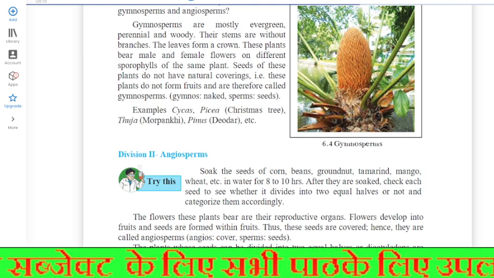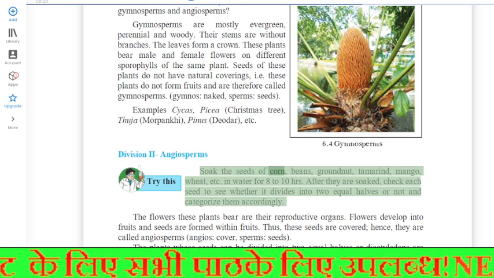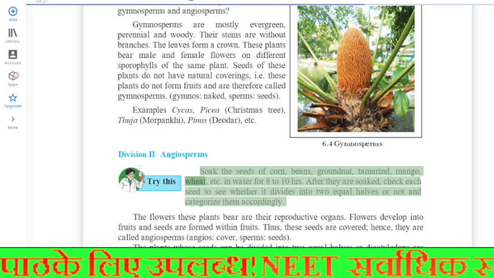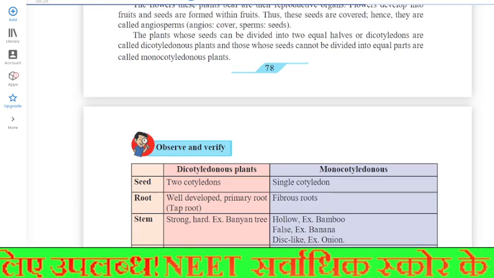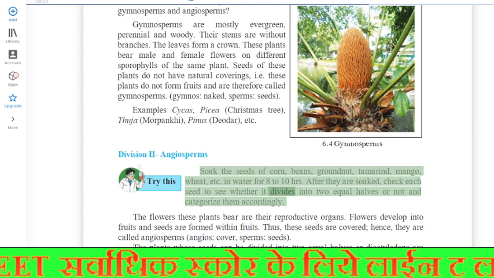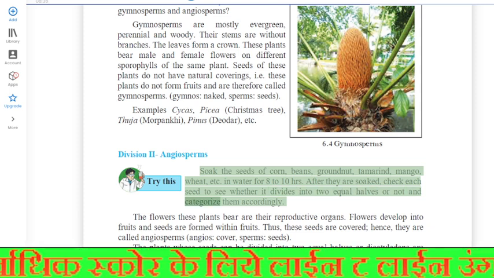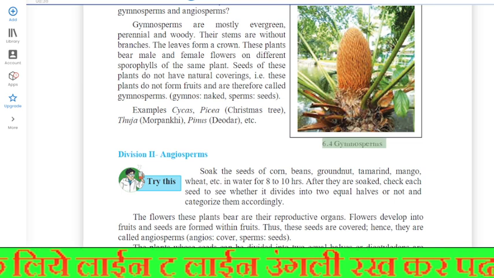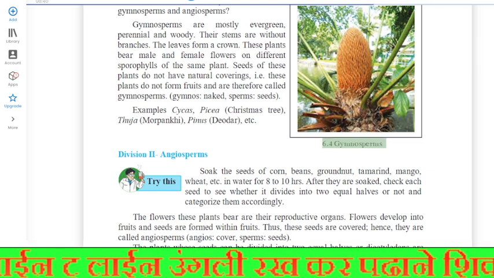Try this. Soak the seeds of corn, beans, groundnut, tamarind, mango, wheat, etc. in water for 8 to 10 hours. After they are soaked, check each seed to see whether it divides into two equal halves or not and categorize them accordingly. Cycas. 6.4 Gymnosperms.